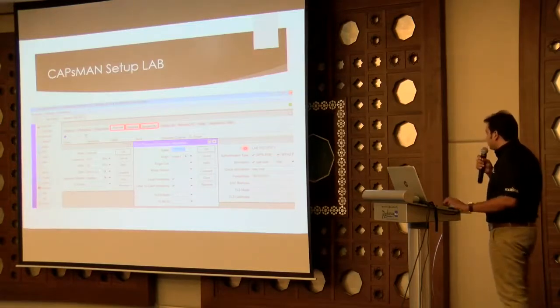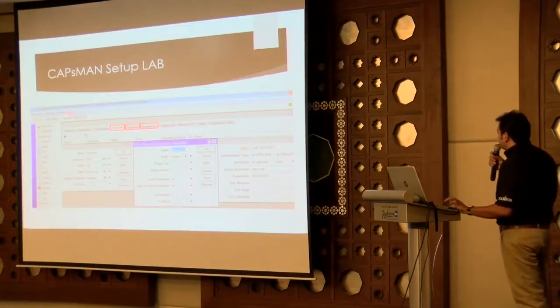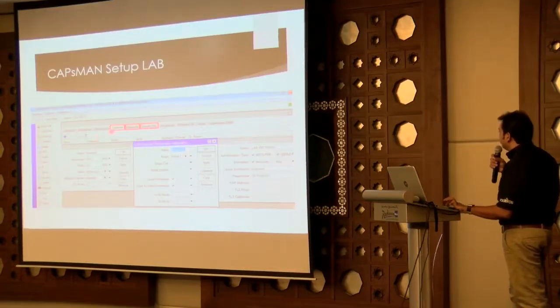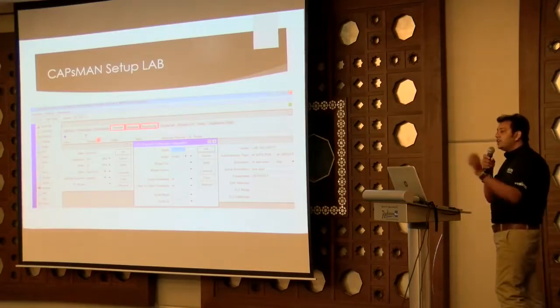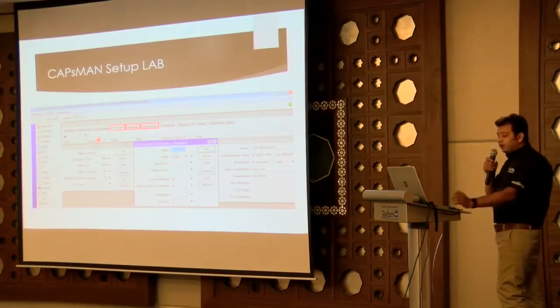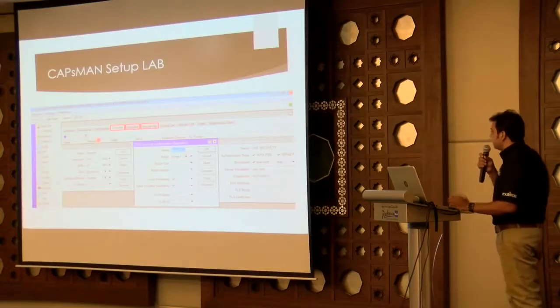So once we create this, right now we have to make some rules to provision the APs. Here you can see CAPsMAN, and once you press CAPsMAN, you will see there are different options. First you have to define the channels. What are the channels? Whenever you are running any wireless system, you always need some channels to broadcast your wireless SSID or run your data.